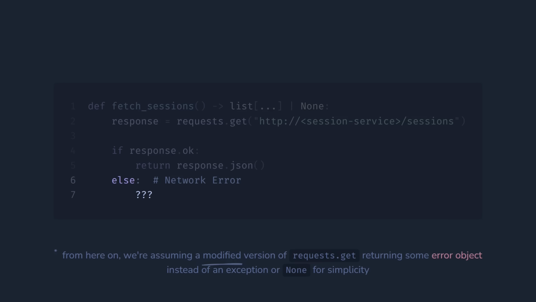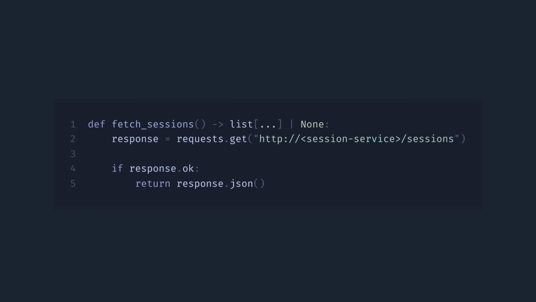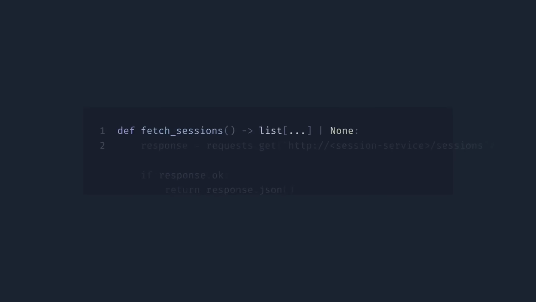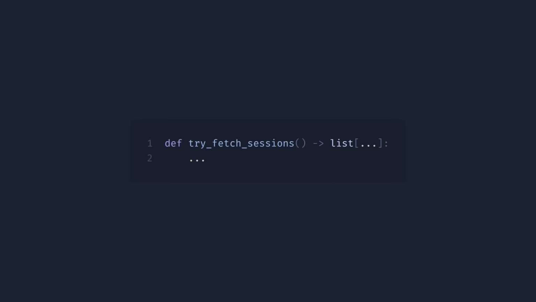But in the real world, where the network is not reliable, it's a good idea to reduce the probability and impact of such issues. The simplest way to ensure we will overcome them is to retry. So let's keep our fetch sessions unchanged from now and create a wrapper, try fetch sessions, around it, which will handle errors, and let's focus only on it.